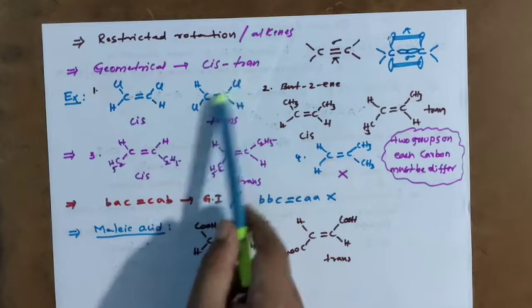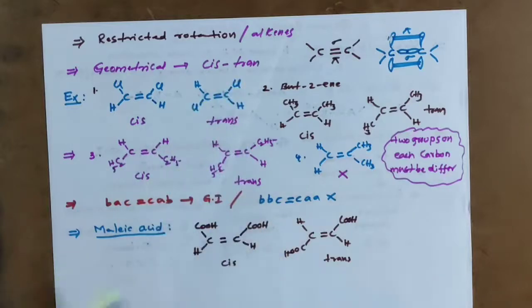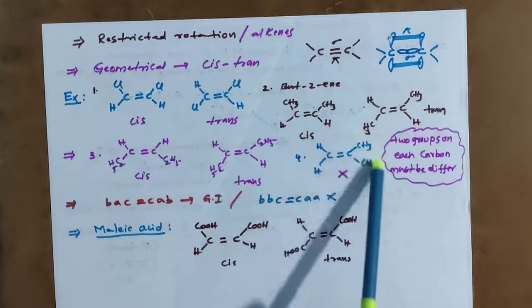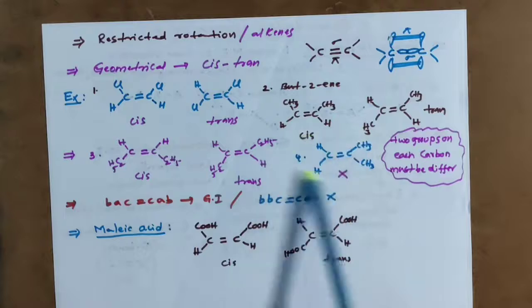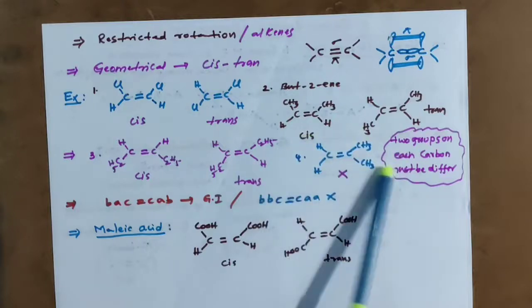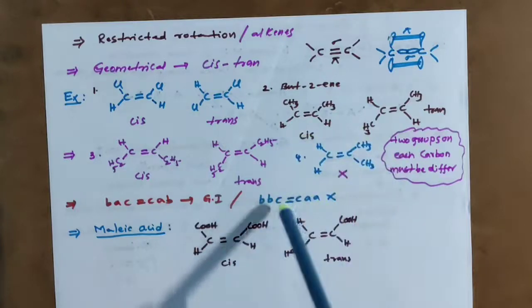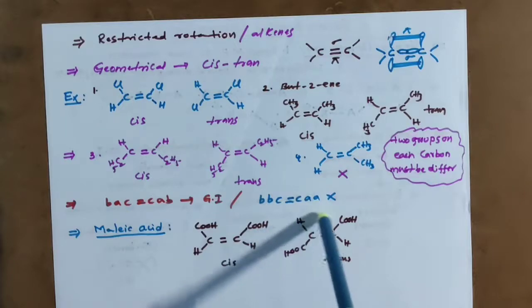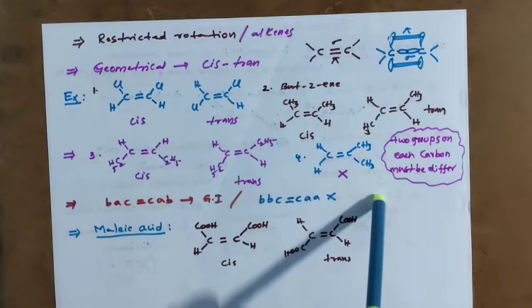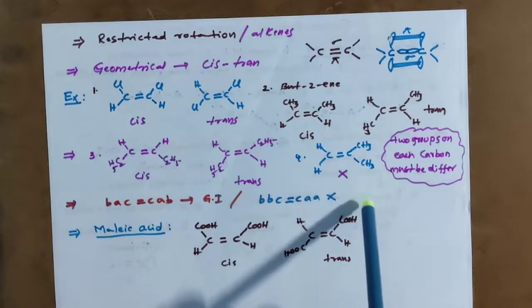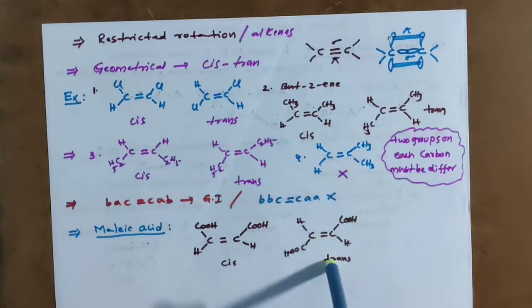Opposite plane, trans. Like this. If the same groups are on the same carbon, those will not exhibit geometrical isomerism. Here we are not discussing properties of geometrical isomers, simply explaining how geometrical isomerism arises.